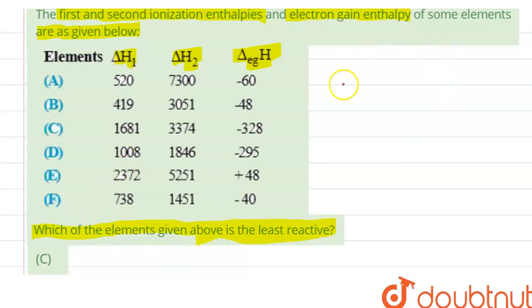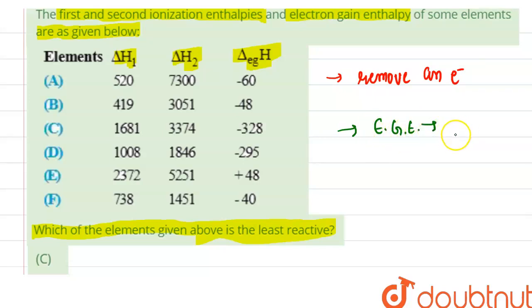First, we need to know what ionization energy is. Ionization energy is the energy required to remove an electron from the outermost orbital. First ionization energy is the energy required to remove an electron from a neutral atom, and second ionization energy is the energy required to remove an electron from a one-positive ion.